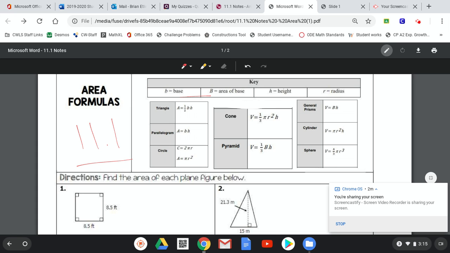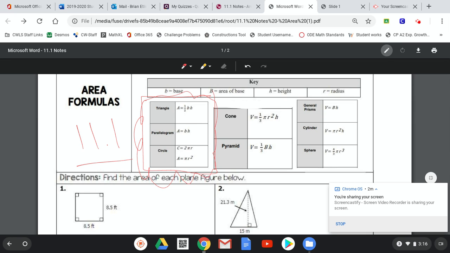These are our area formulas, you guys know, because it says A equals. These are the ones that are on your yellow sheet. You have access to the yellow sheet on Canvas, so these are the ones that you do not have to memorize. The rest of this stuff, cone, pyramid, all that stuff, that's for volume, so we're not going to get into that today. We're just talking about area for today. There are going to be some formulas you guys have to memorize. I will talk about that when we get there. We'll cross that bridge when we come to it.